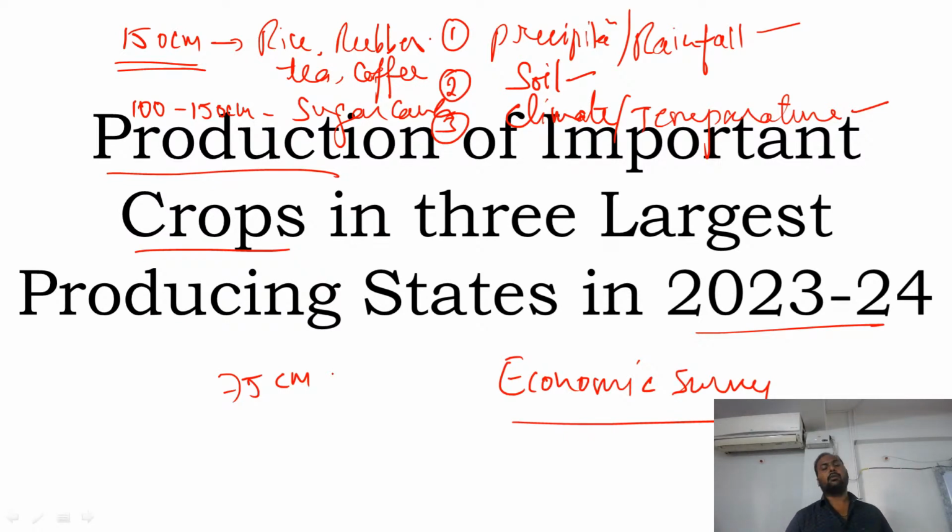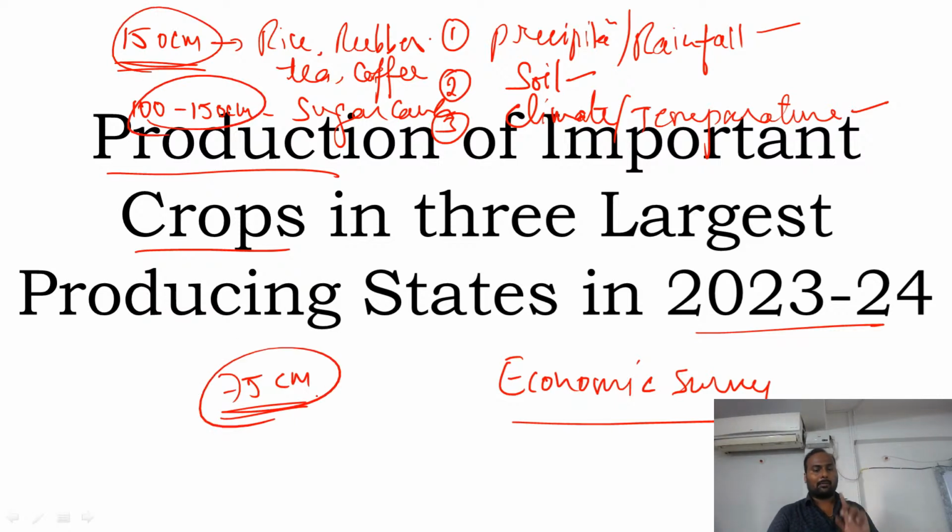Some crops are mainly distributed according to this rainfall. Even if you remember the distribution of rainfall, you can find out the type of crop produced in that particular state.